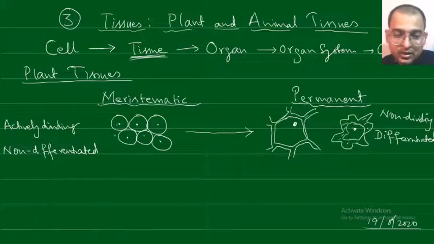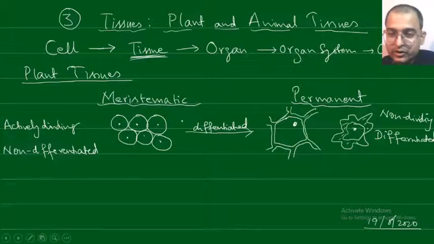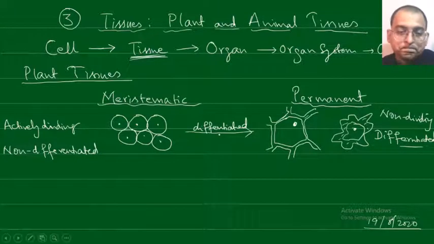This is the meristematic tissue which is getting differentiated, and this process is known as differentiation. So meristematic tissue can convert into permanent tissue, which is why we say that it is differentiated. They are non-dividing cells.